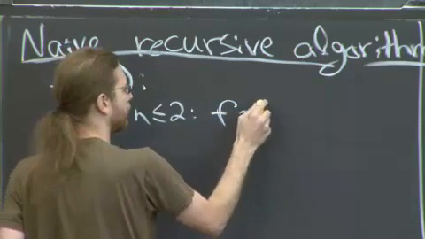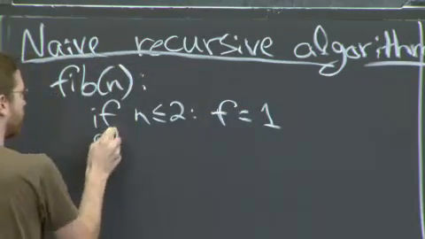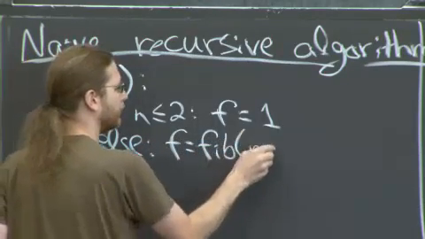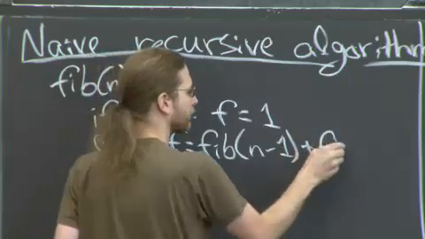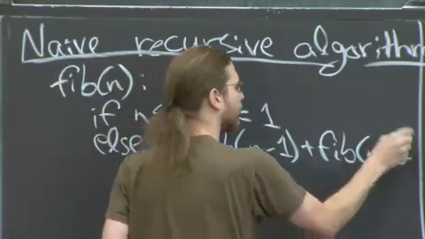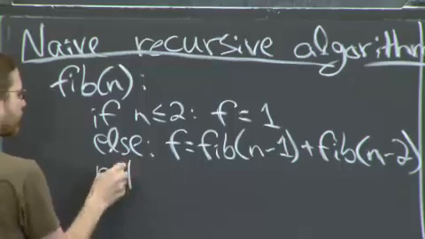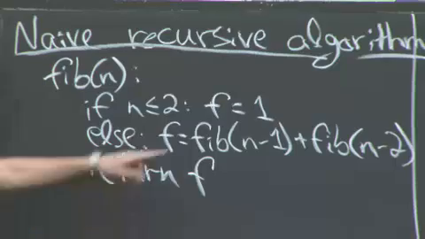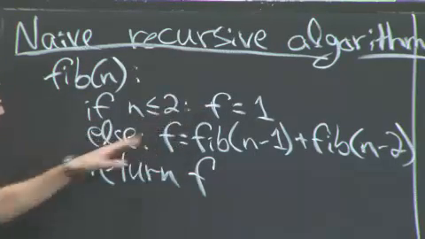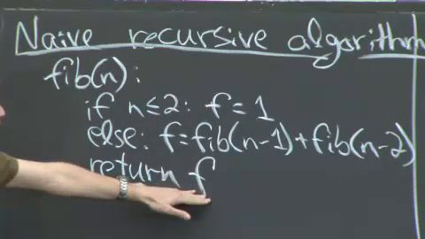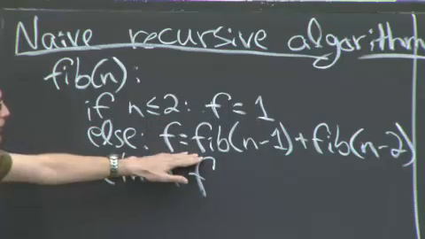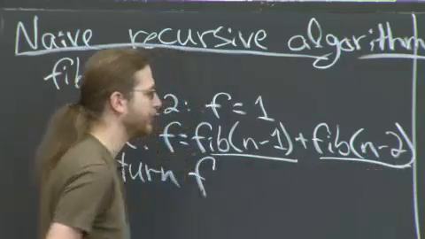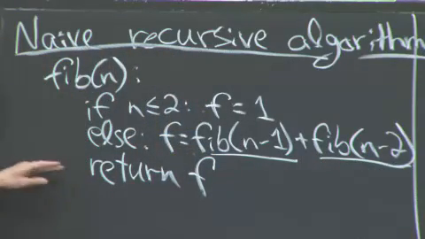I'm going to write it this way. So f is just our return value. You'll see why I write it this way in a moment. Then you return f. In the base case, it's 1. Otherwise, you recursively call Fibonacci of n minus 1. You recursively call Fibonacci of n minus 2. Add them together, return that.